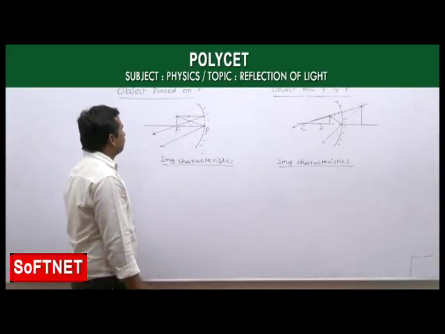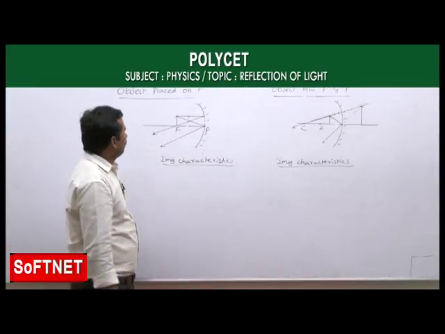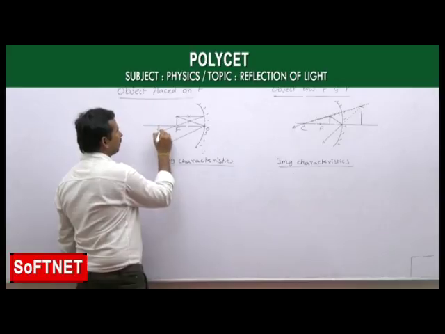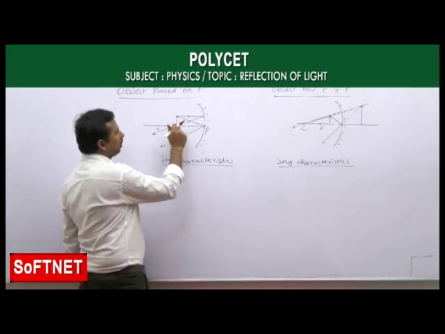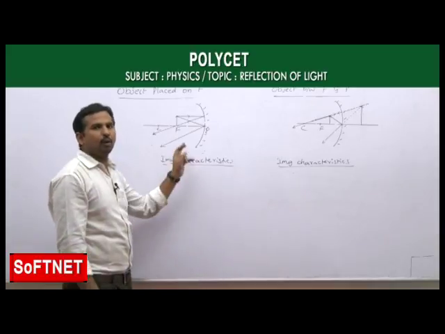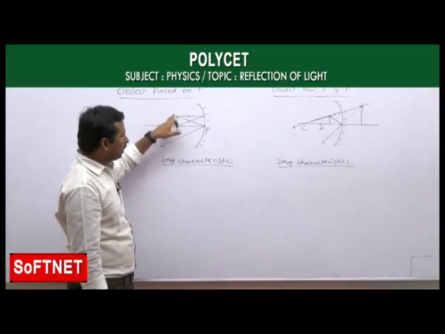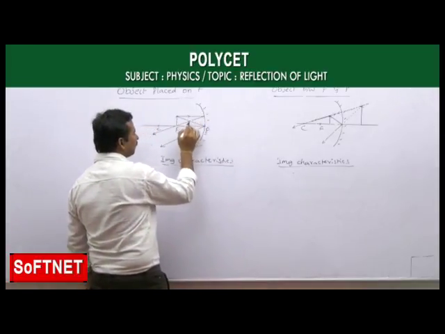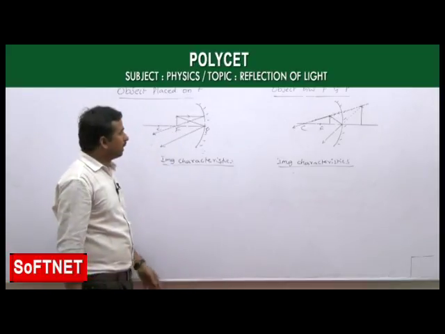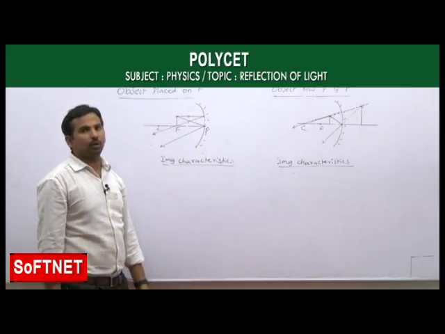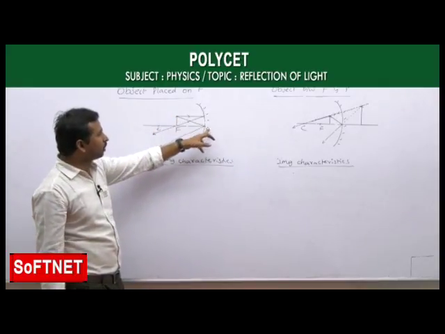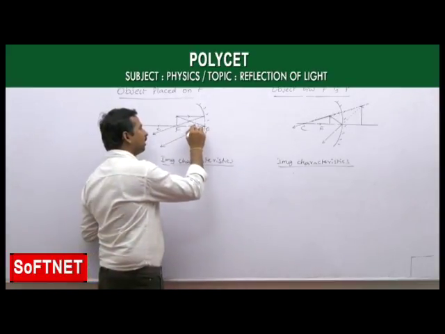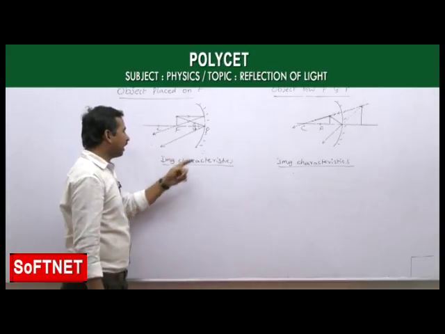Now we will see the next position, which is the fifth position, where the object is placed further closer. The previous one was in between C and F; now we are taking it on the principal focus. So if the object is placed on the principal focus, following rule 1, the light ray passes parallel to the principal axis, and after reflection passes through the principal focus. And for the second light ray, this time we follow rule 4: the light ray incident on the pole of the mirror is reflected making angle of incidence equal to angle of reflection.